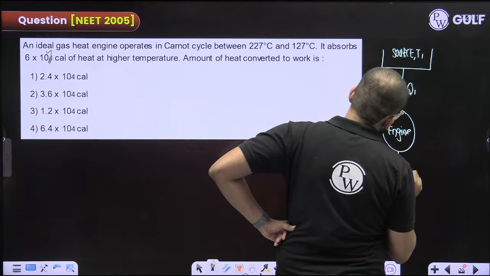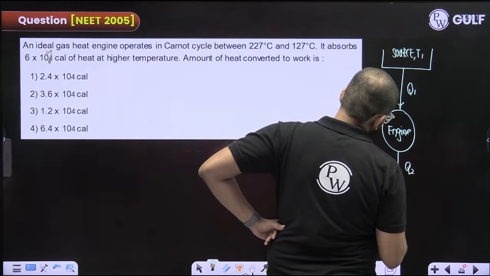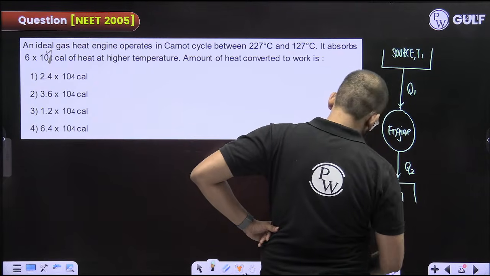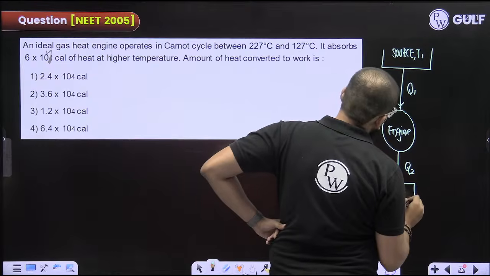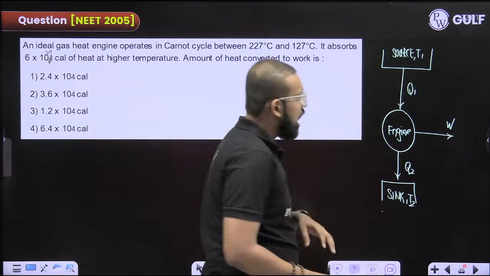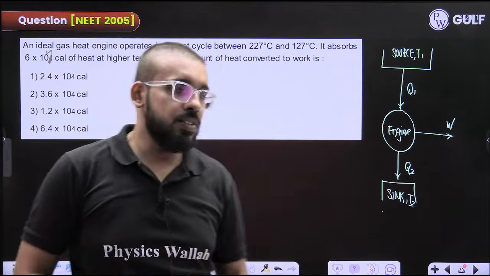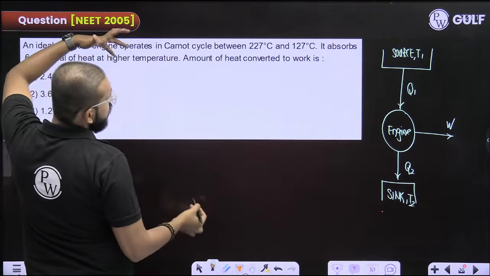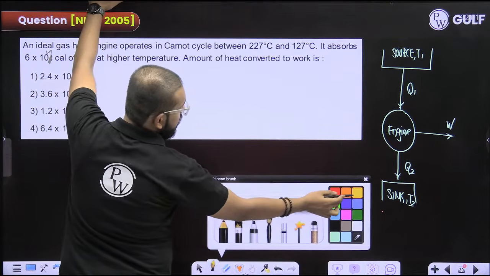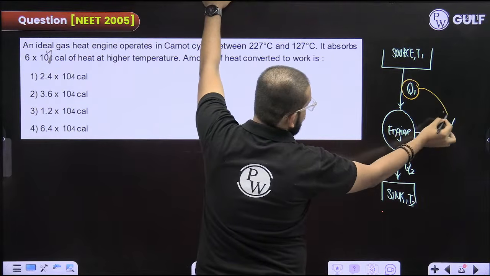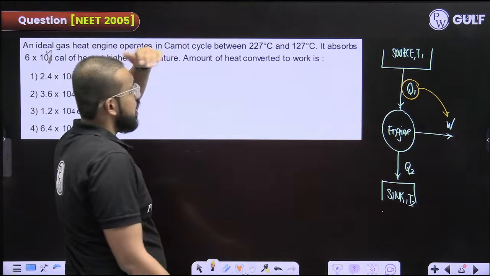And Q2 heat is wasted in the sink. It's sent to the sink basically at temperature T2. And W amount of work is done. Now, amount of heat converted to work, that is what they are asking. They are asking the value of W.